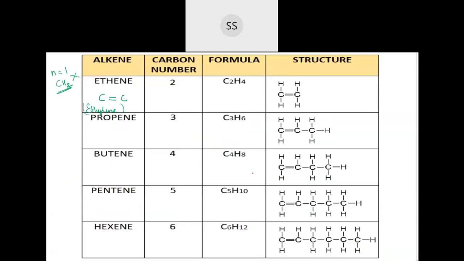This chart is not required. This is just a continuation. You know how to write the compound after that. If I take N is equal to 4, then I'll get C4H8, which is called butene. Then pentene, then hexene, like that it continues.